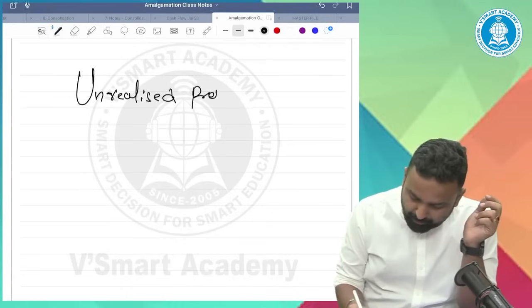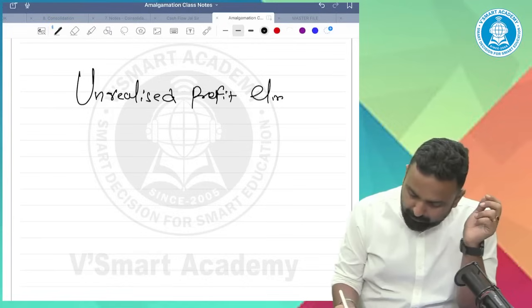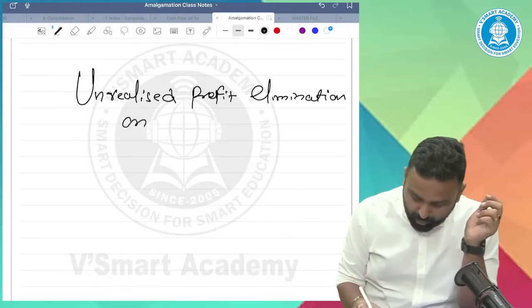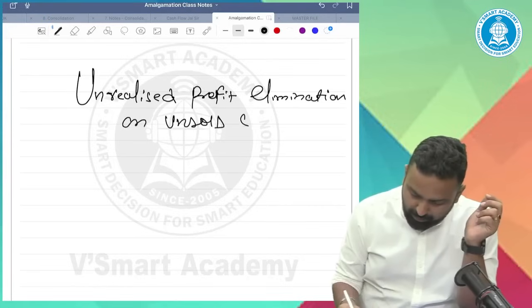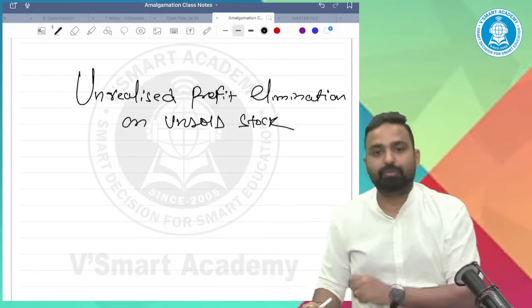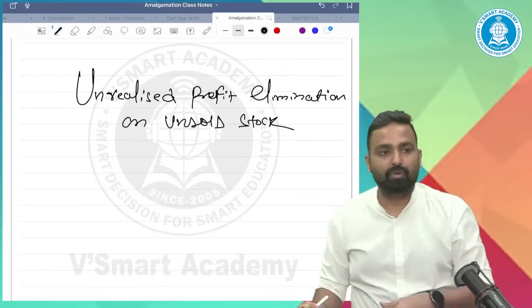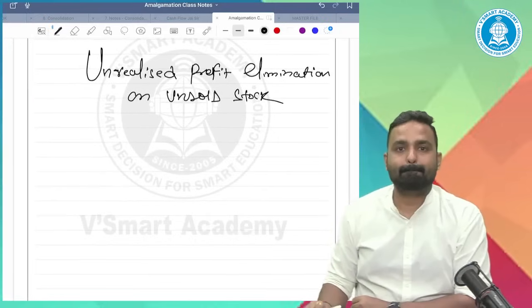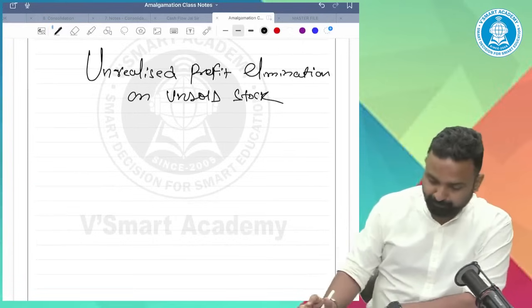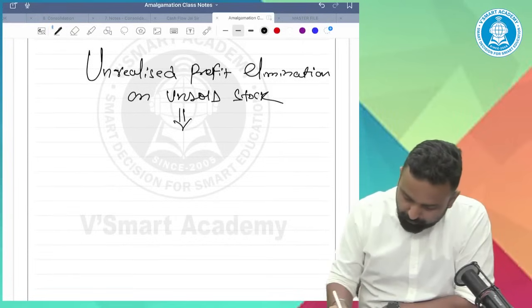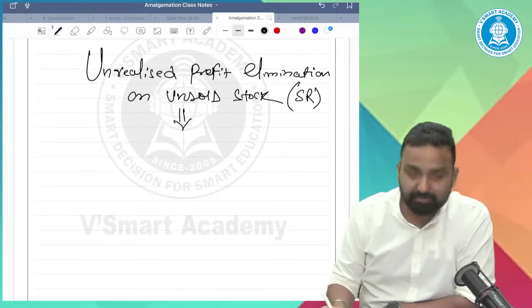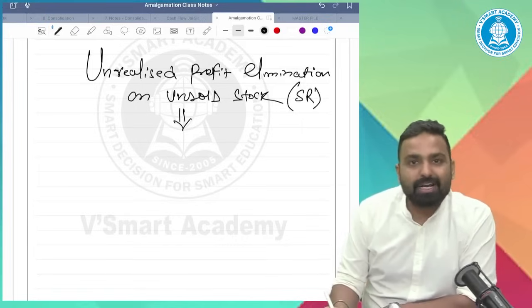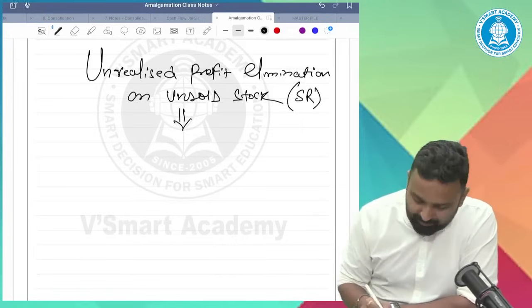Unrealized profit elimination on unsold stock. You can call it stock reserve, SR. Now, what journal entry will we always pass?